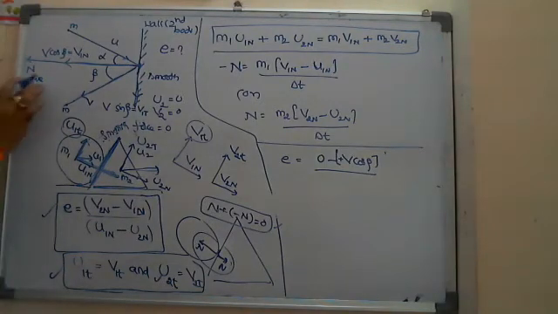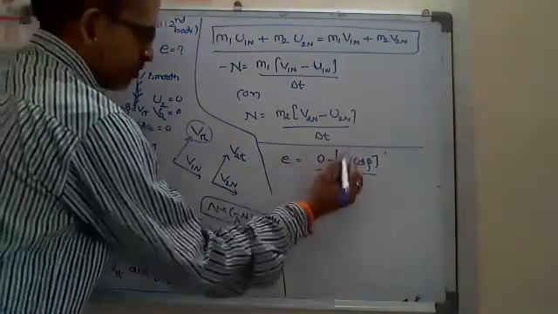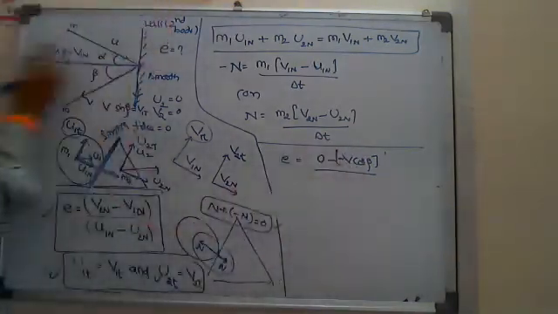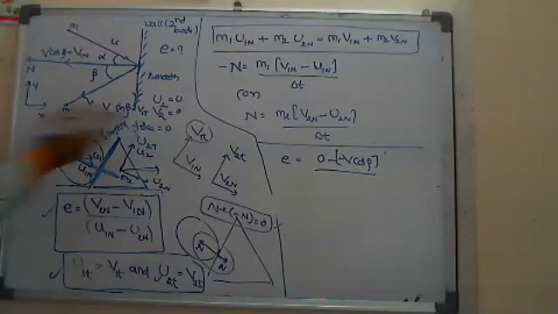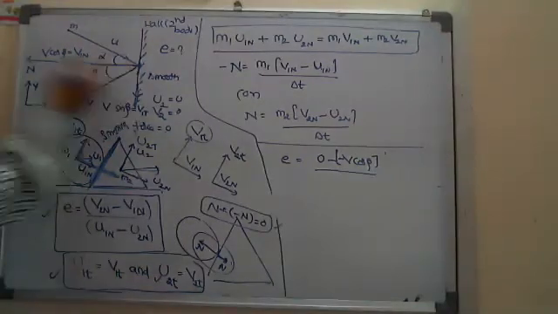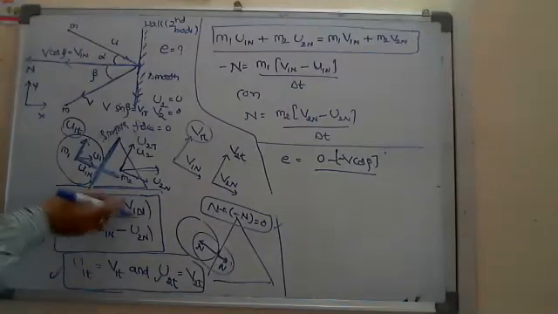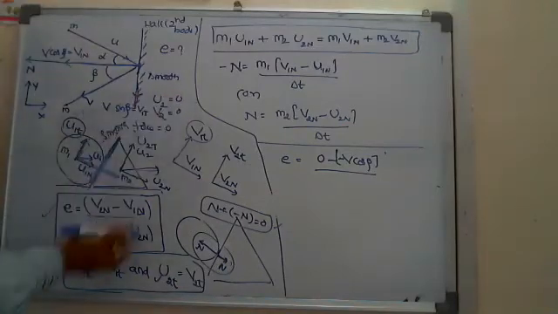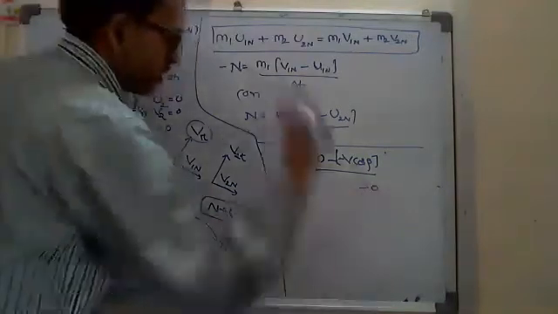But the general notation is that this is the positive x-axis and this is the positive y-axis, so I have to write a minus here. Why? Because V cos beta, in your coordinate system, is along the negative x-axis. And here divided by u1. And u2 is 0, so u2n is also 0. That's why the second part is 0.